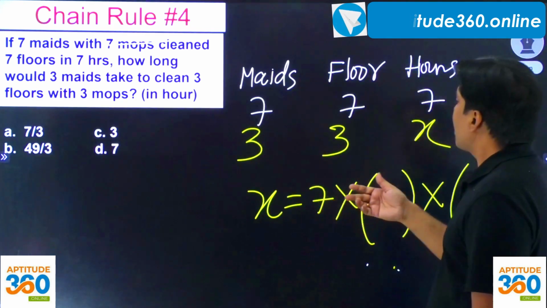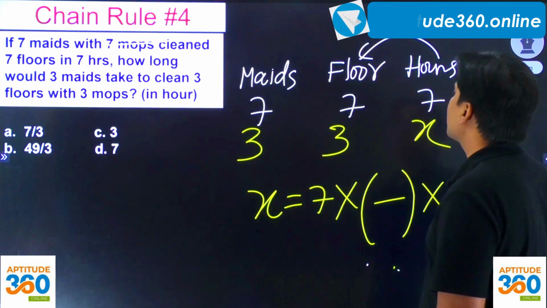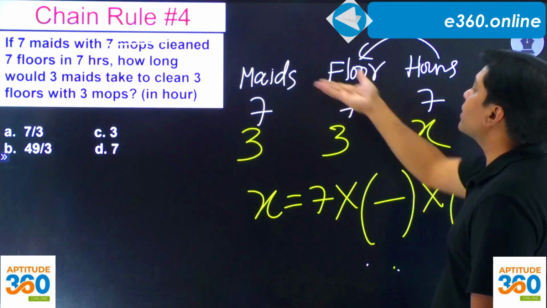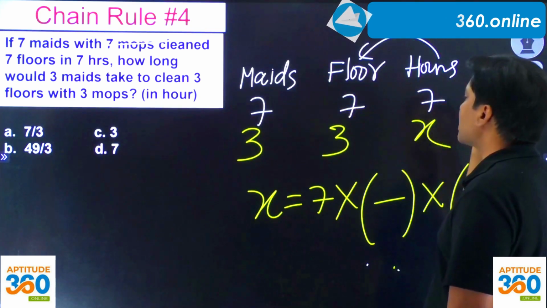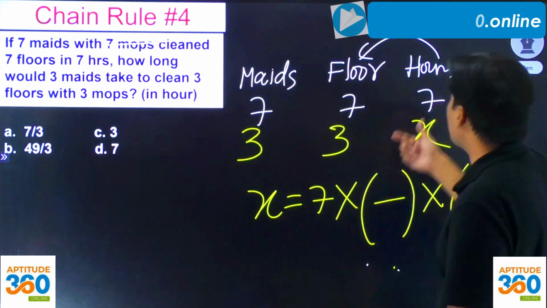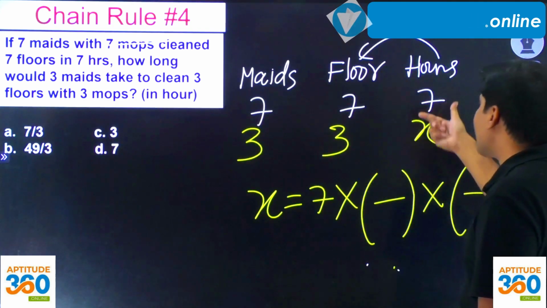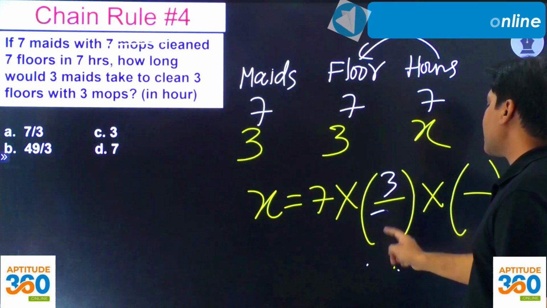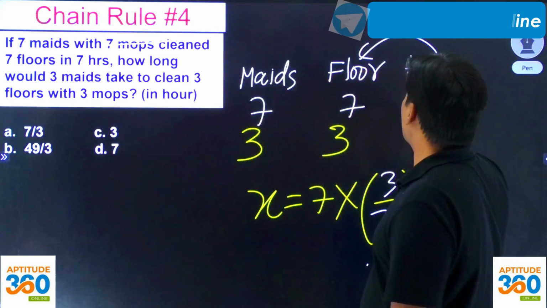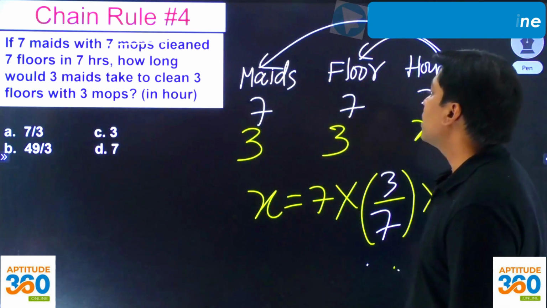Now this gets compared with this. When you have got 7 floors, not you but rather mates are cleaning 7 floors in 7 hours. So in order to clean 3 floors, number of hours will be less than 7. So this is going to be 3 by 7. And then you have got 7 maid. इसको एक बार इसको इससे कंपेयर कर दो. 7 maids.